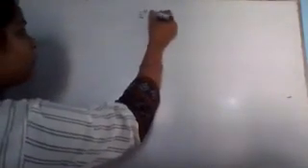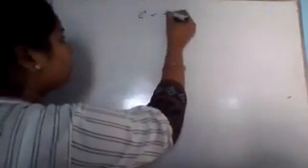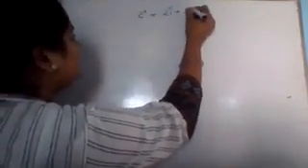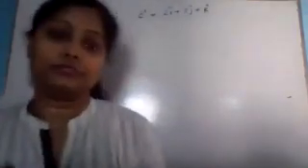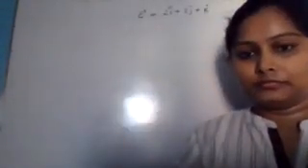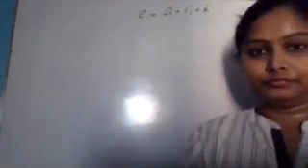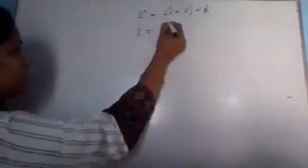Now everyone try to find out the unit vector of 2i cap plus 3j cap plus k cap. Come on, find out the unit vector of c vector. C cap equals c vector upon mod c.